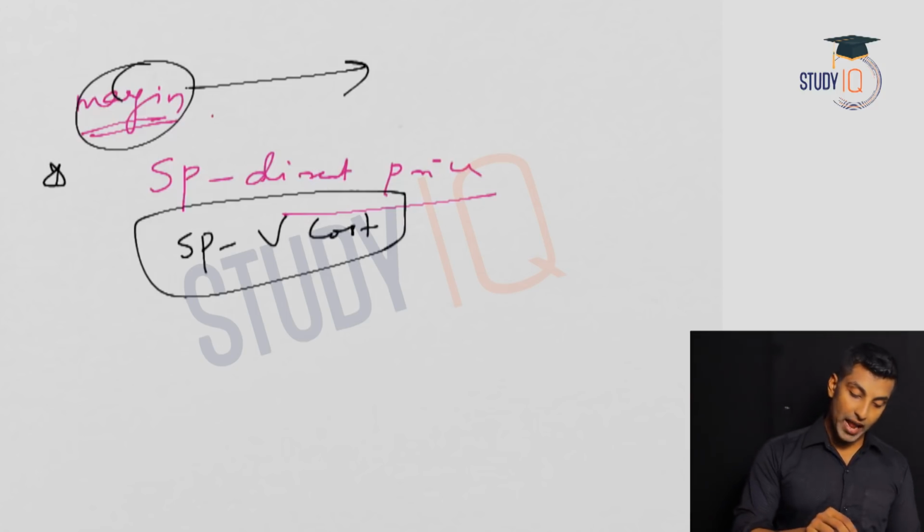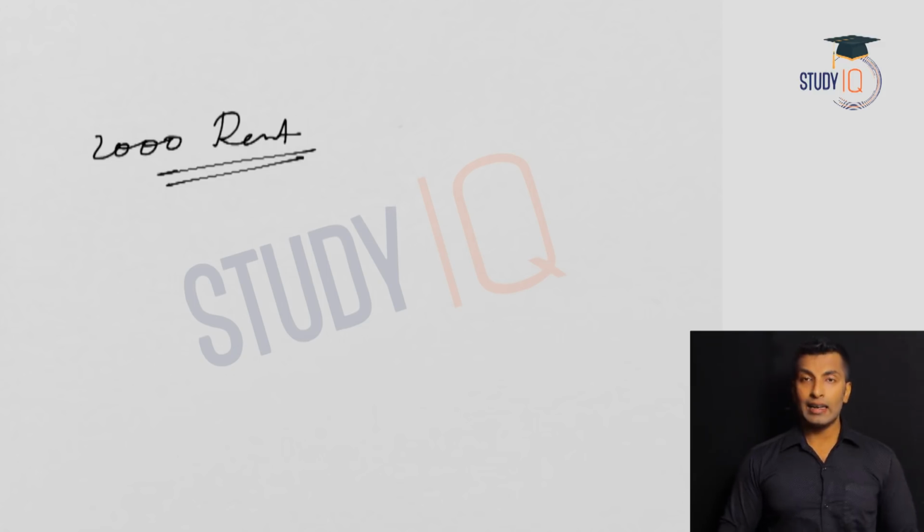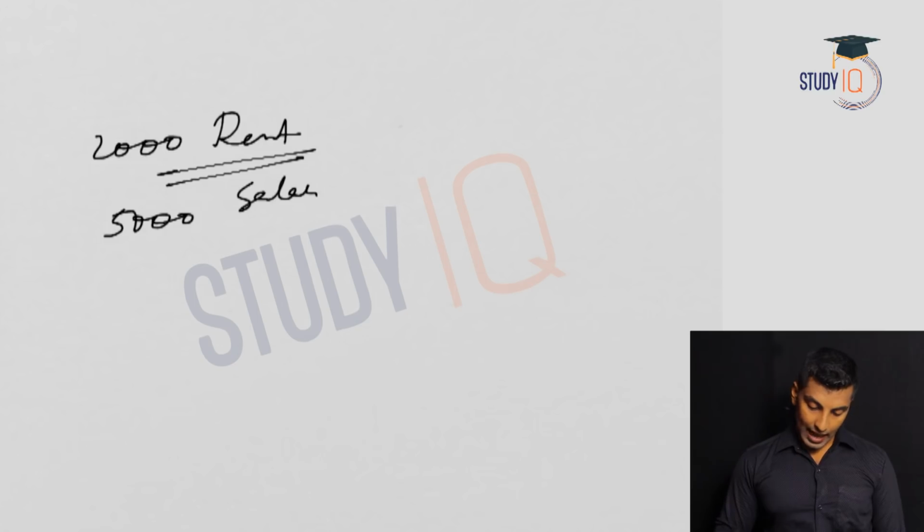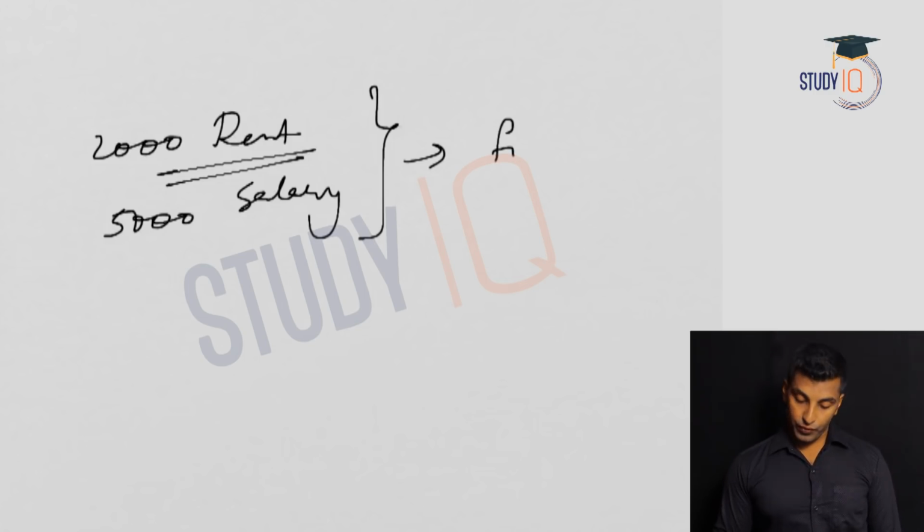Now let's look at break even. Break even means you are selling some items and you reach a point where there is no profit and no loss. After the break even, whatever you are selling is your profit. Now if you want to understand through a better example, let's suppose you have a shop. You need to pay 2,000 as the rent, and let's suppose the salary is 5,000. These are what we call the fixed costs.